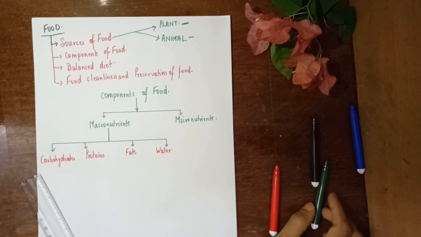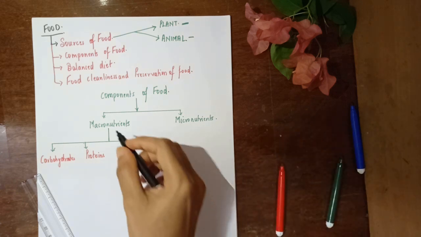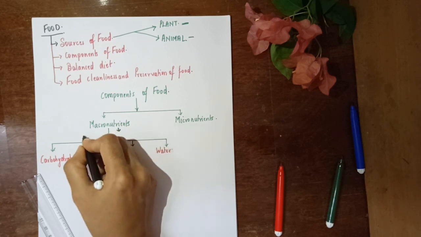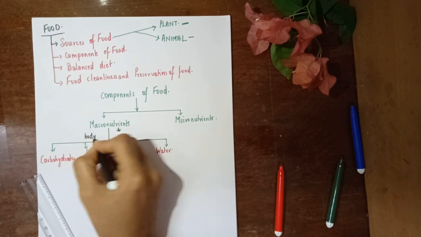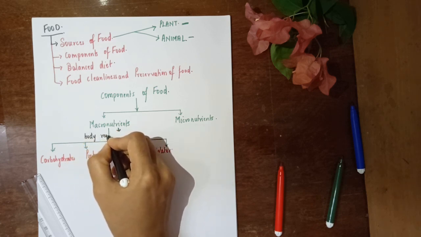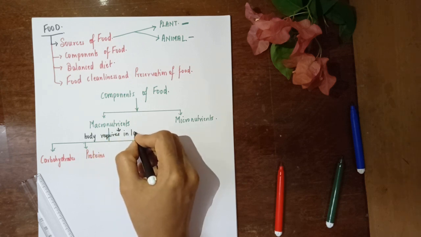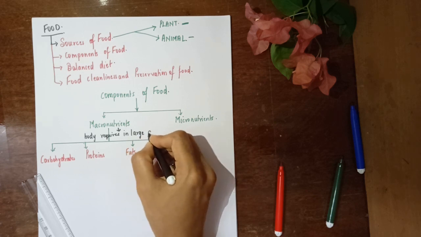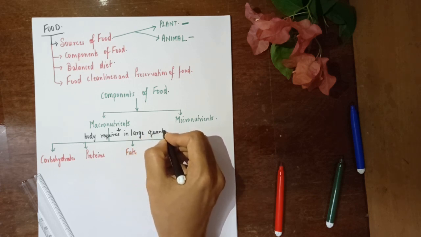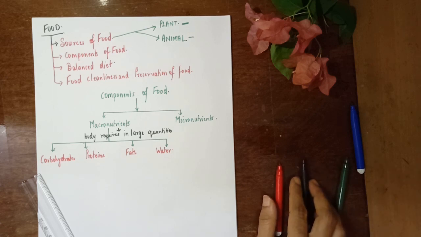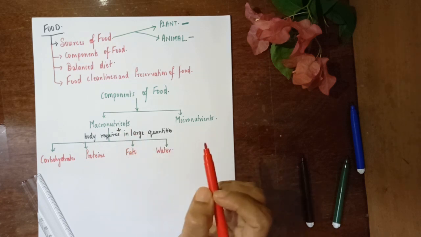Now, what are macronutrients? Macronutrients are those nutrients which the body needs in large quantities. So all those nutrients which the body requires in large quantities are classified under macronutrients.